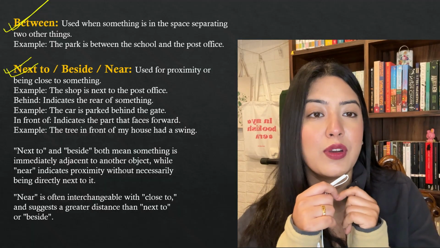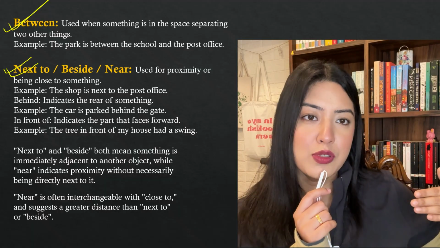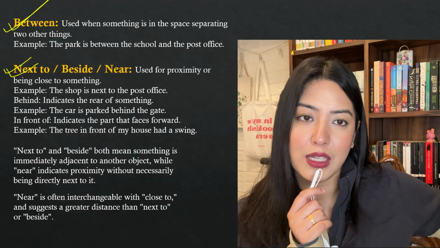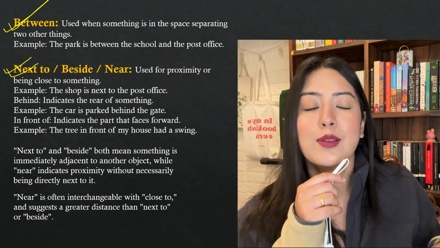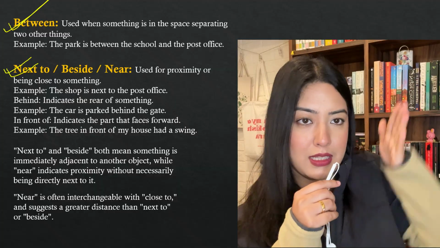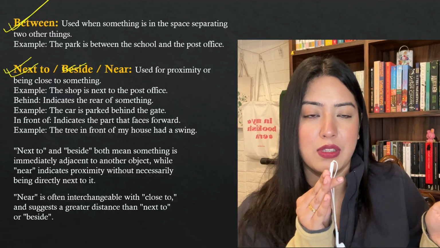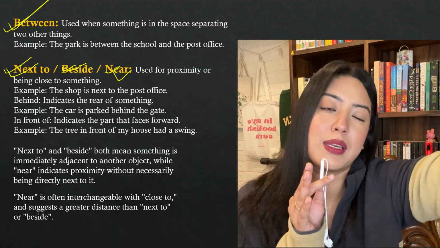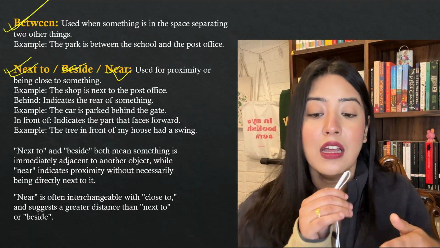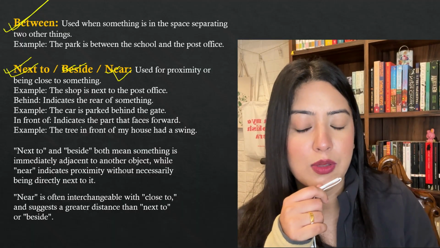If I say near, it's different. Near means, if I say near the post office, it can be a little farther away also. But next to means immediately adjacent, immediately next to it. So when I say it's next to the post office, that means this is the shop, this is the post office. But if I say near, it can be a little far away, it can be on the opposite side of the road also, it can be anywhere, but it's just near the area. So see, the shop is next to the post office.